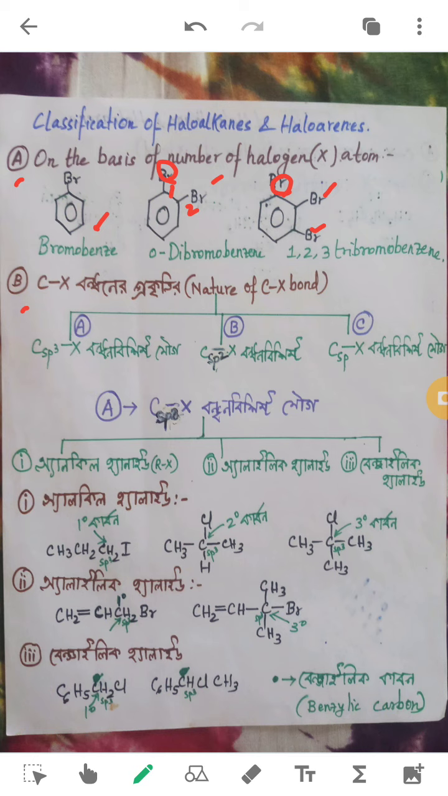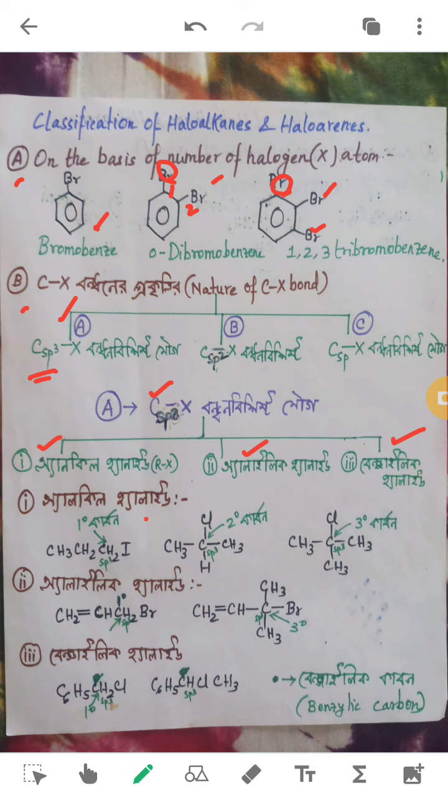The next category is on the basis of the nature of C-X bonding. That is, the halogen is attached to a carbon, of course, and based on the hybridization of that carbon, we are going to classify these compounds. The first classification is when the carbon is sp3 hybridized. When carbon is sp3 hybridized, then also we have three different classifications. It can be an alkyl halide, an allylic halide, or a benzylic halide.